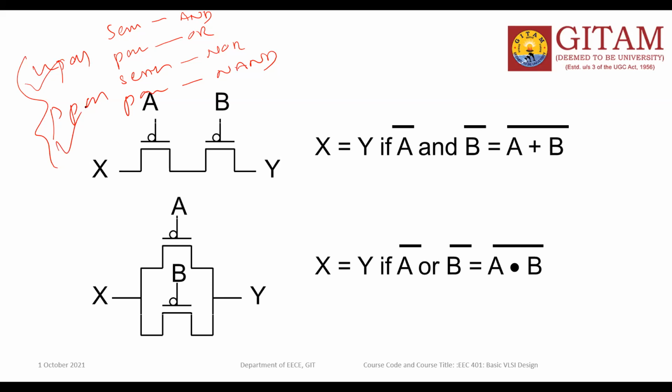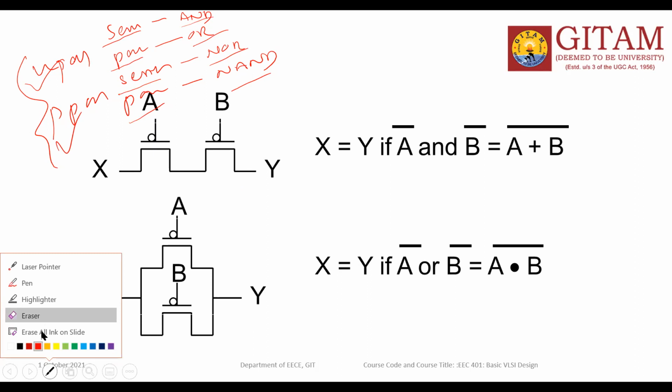Whenever NPASS switches are connected in series, AND operation will result. PPASS transistors connected in series, you will get the NOR operation. When NPASS transistors are connected in parallel, you will get OR operation. If you arrange PPASS transistors in parallel, you will get the NAND operation. This is the conclusion of this slide.